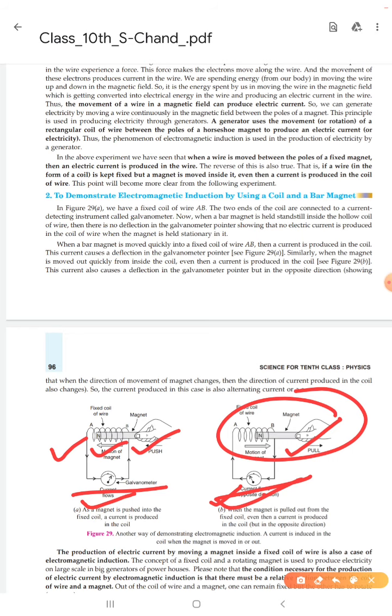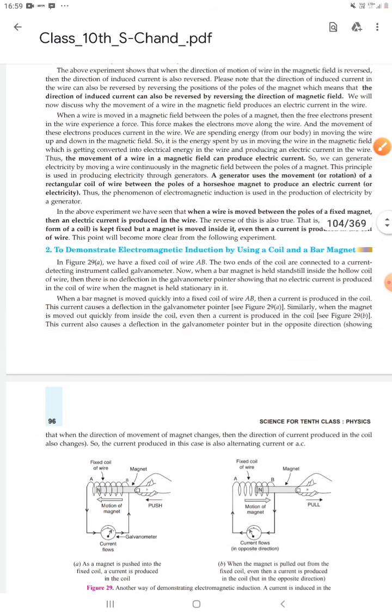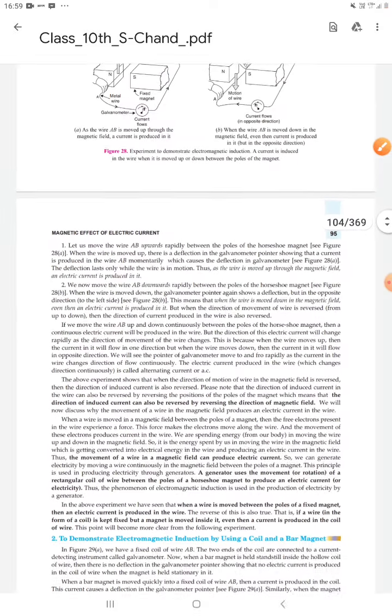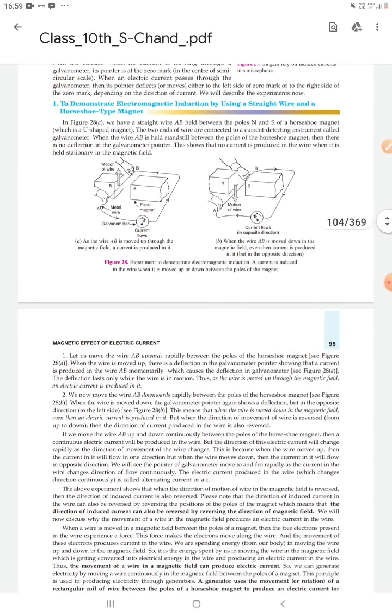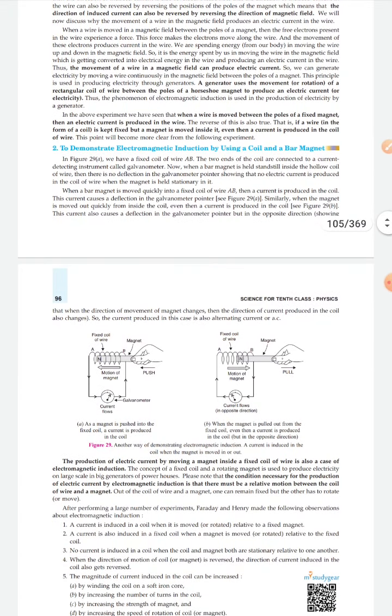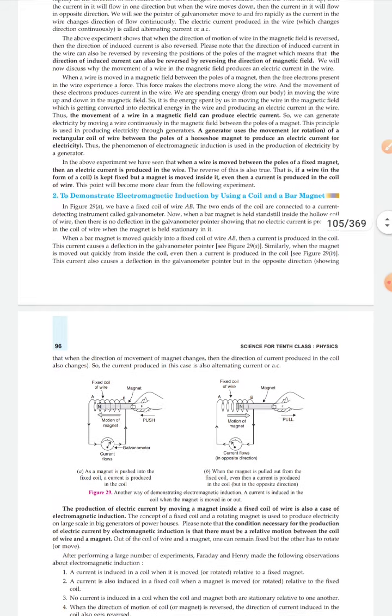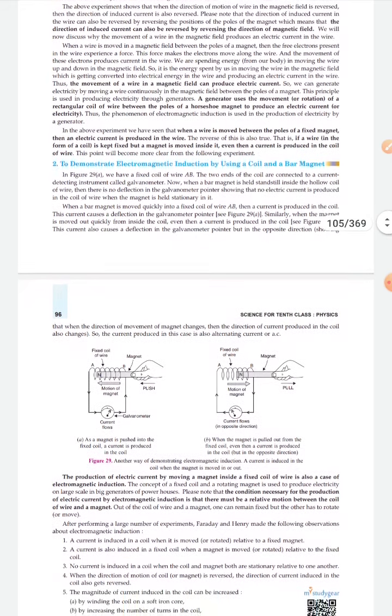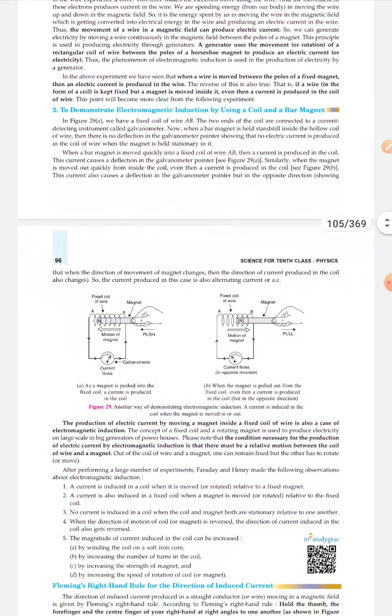So we can see from these two demonstrations, or these two practicals, that without a battery we can induce current, we can produce current, by moving a wire in the first case, and in the second condition by moving a magnet relative to a coil. These two experiments are very important, and by these two experiments Faraday and Henry made the laws of electromagnetic induction.